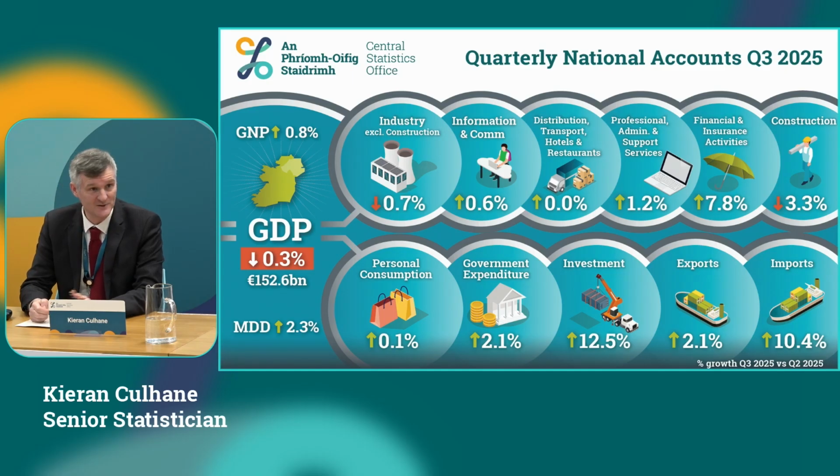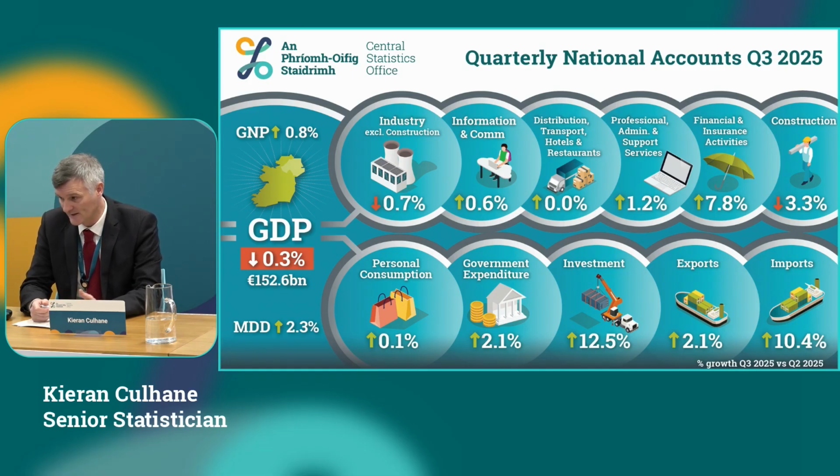Looking then at our expenditure method, personal consumption is up 0.1%, government expenditure up 2.1%, investment up 12.5%. Exports are up 2.1%, but imports were also up 10.4%, which gave a negative in our net exports in the quarter, which is what drove that negative aggregate result of 0.3%. I think that imports figure is influenced by an increase in goods for processing quarter on quarter, which Claire will have more detail on after.